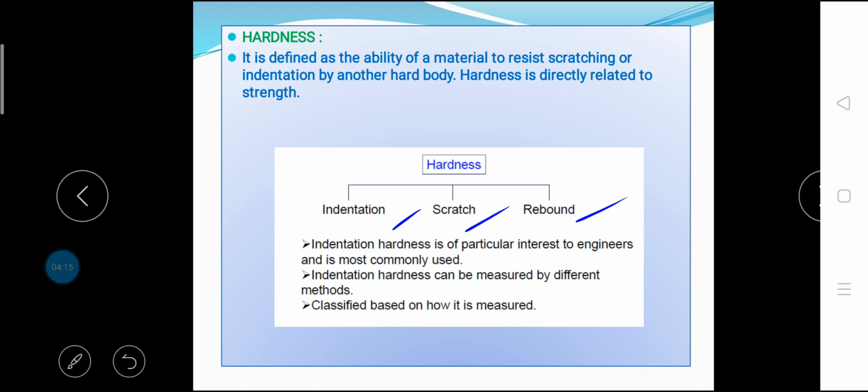Next, rebound hardness. The rebound hardness is measured using a Shore scleroscope. This hardness tester is entirely different in principle from other machines such as Brinell, Rockwell and Vickers. This test measures the rebound of a weight that is dropped onto the specimen. The machine consists essentially of an anvil or a firm rest on which the specimen is placed, a vertical glass tube about 25 cm long, and a small cylindrical weight that drops through the tube onto the surface of the specimen, from which it rebounds upward. A scale on the tube measures the height of the rebound.